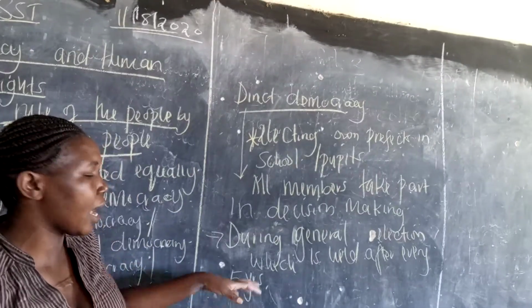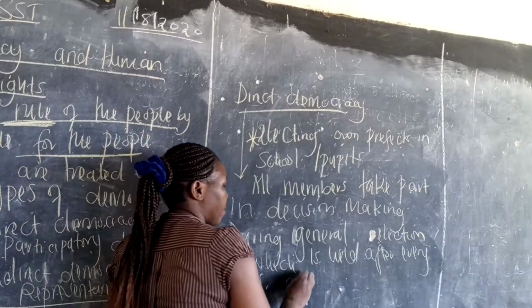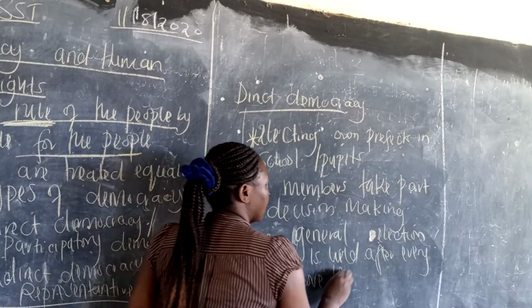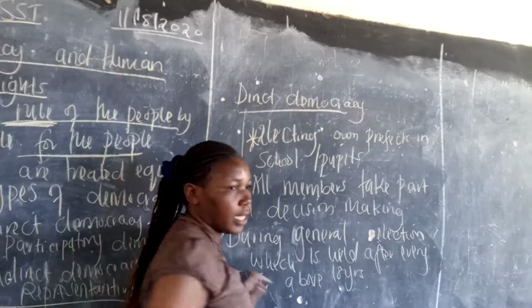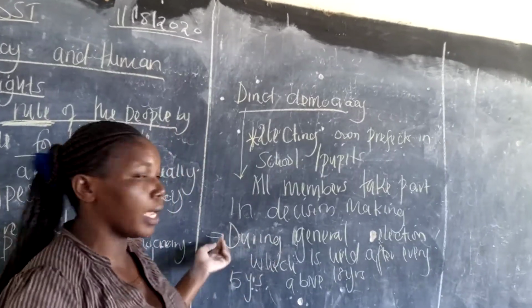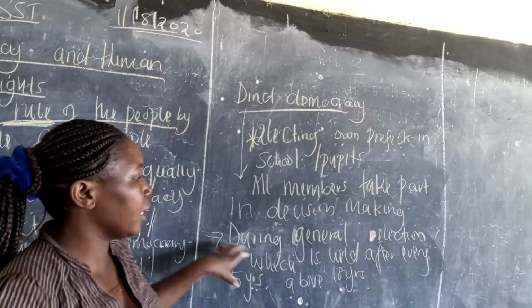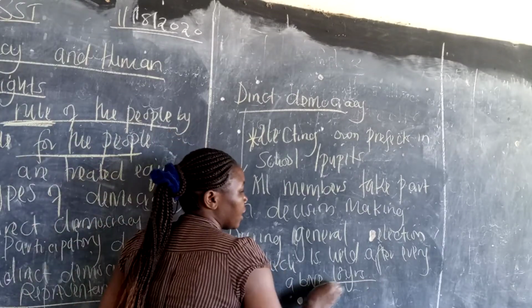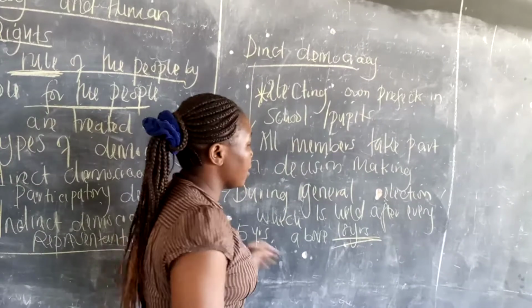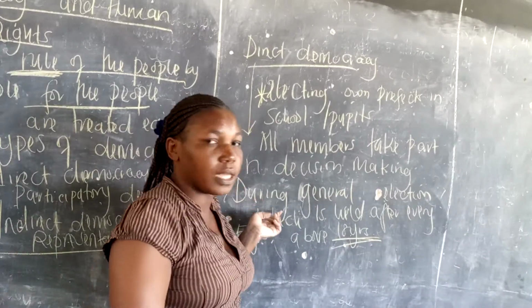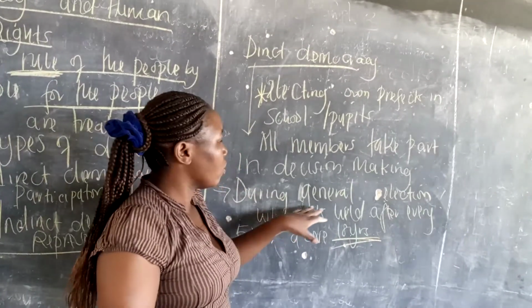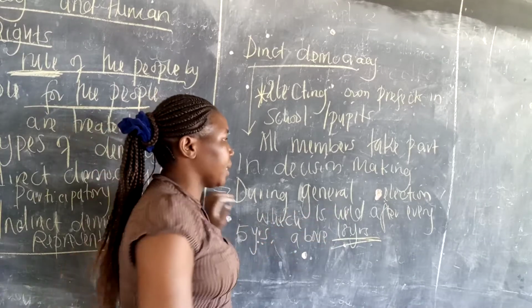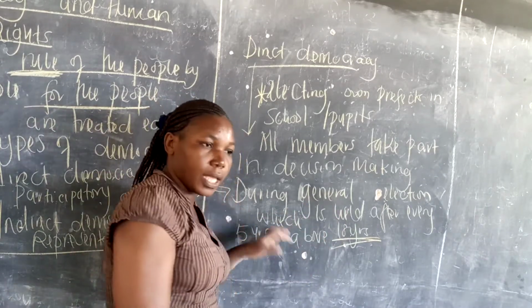Every individual above 18 years takes part in electing their leaders. We elect the president, we elect our MCAs. As long as you have an ID card, you are allowed to participate in this general election to elect our leaders.